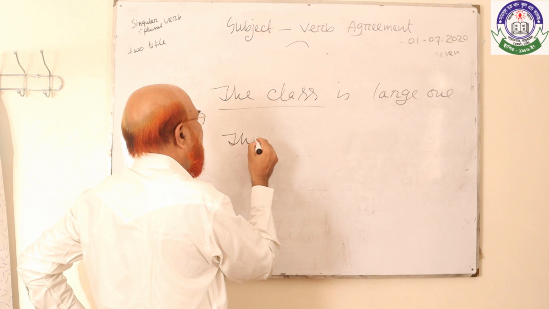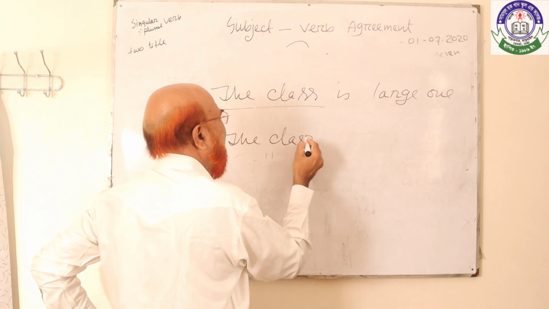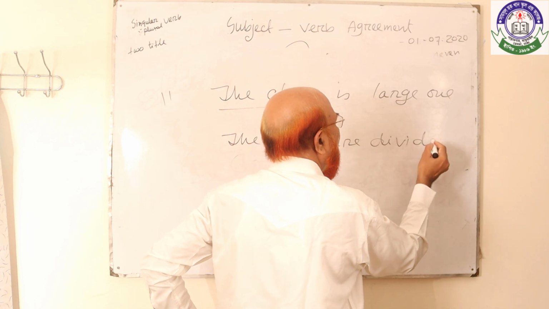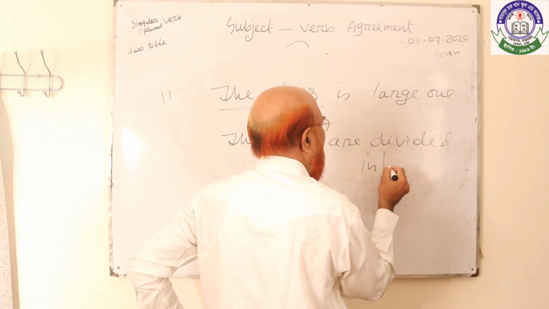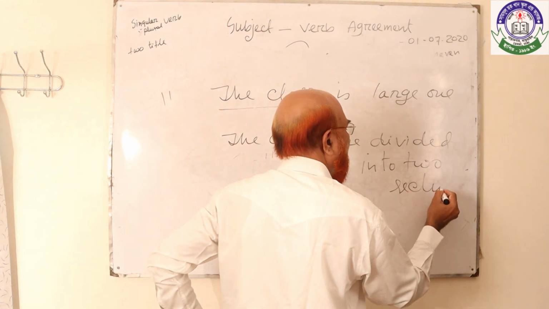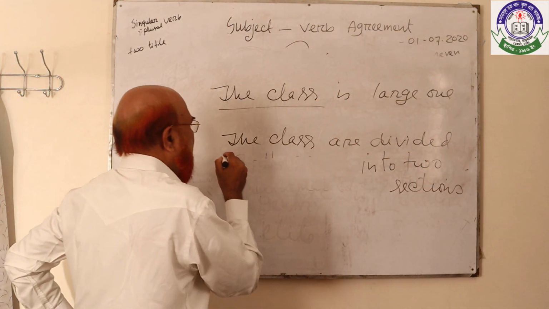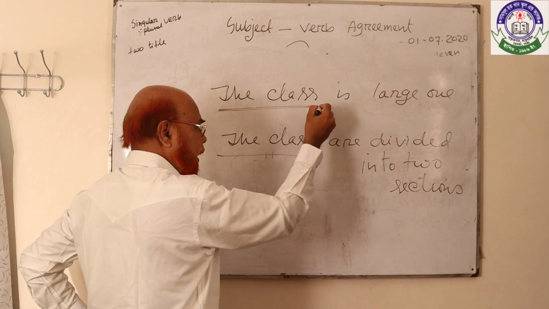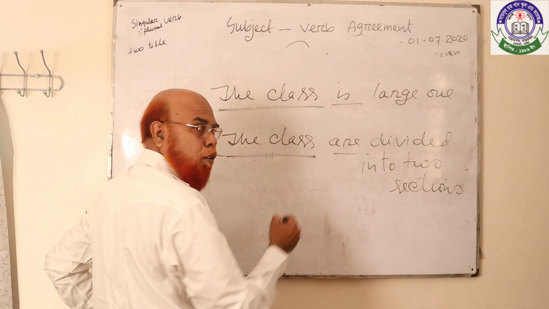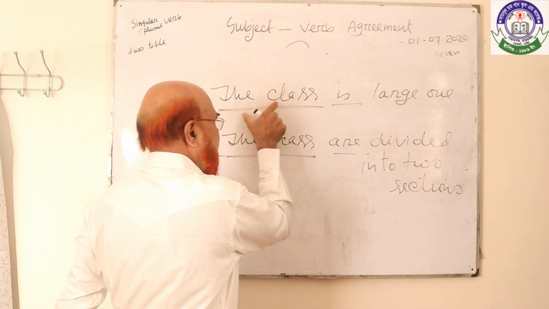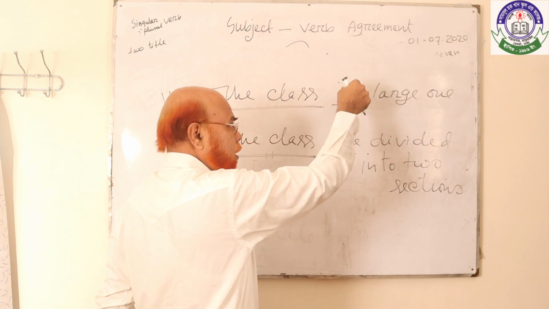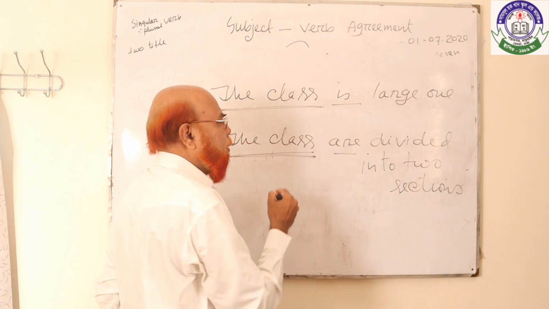But if we write, the class are divided into two sections. Here the spelling of the class is the same. Here is, here are. What's the cause? Here the collective noun is undivided, united, so it's singular. But this collective noun is divided.